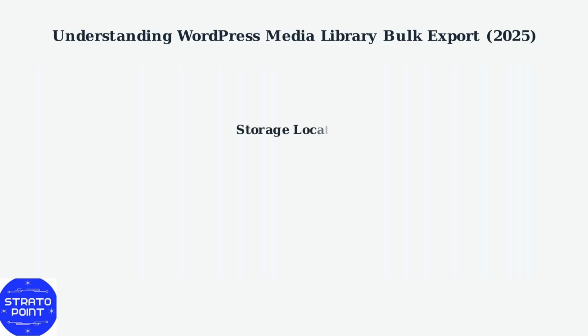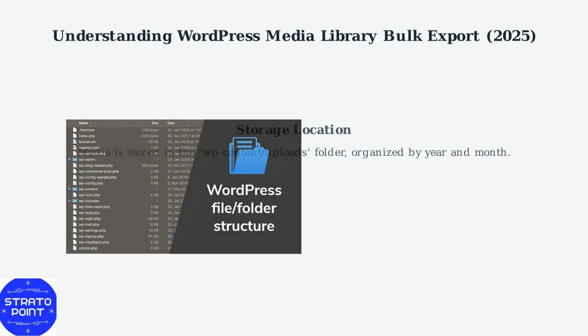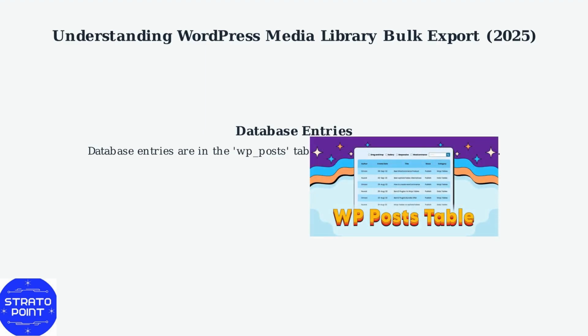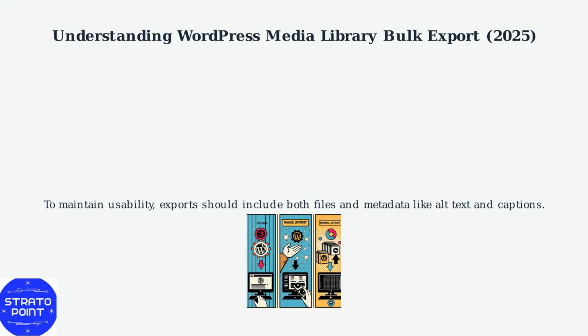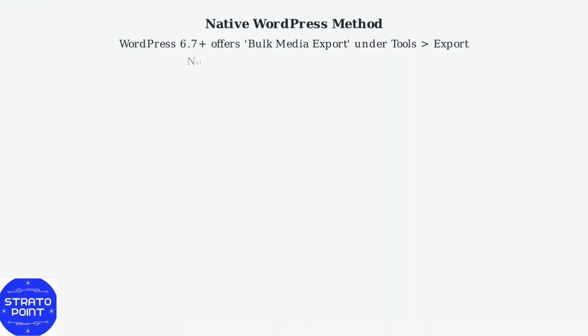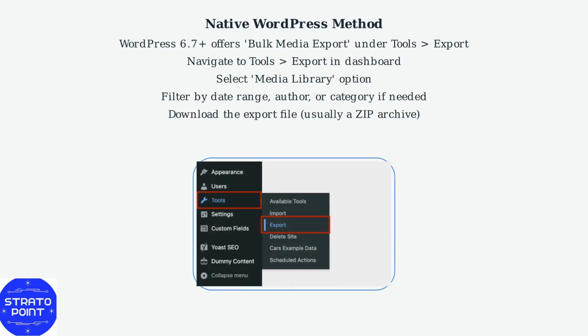Media is stored in the wp-content/uploads folder, organized by year and month. Database entries are in the wp_posts table, where post type is attachment. To maintain usability, exports should include both files and metadata, like alt text and captions. WordPress version 6.7 plus offers a native bulk media export feature under Tools, Export.